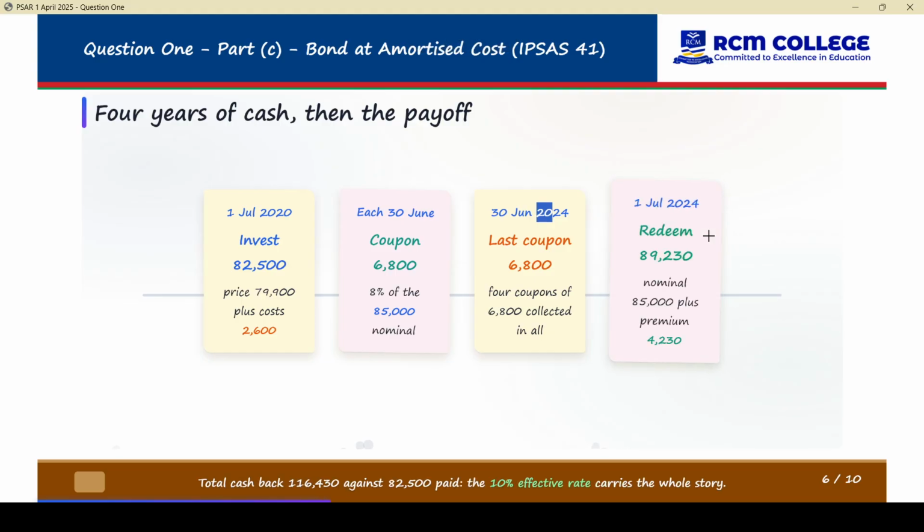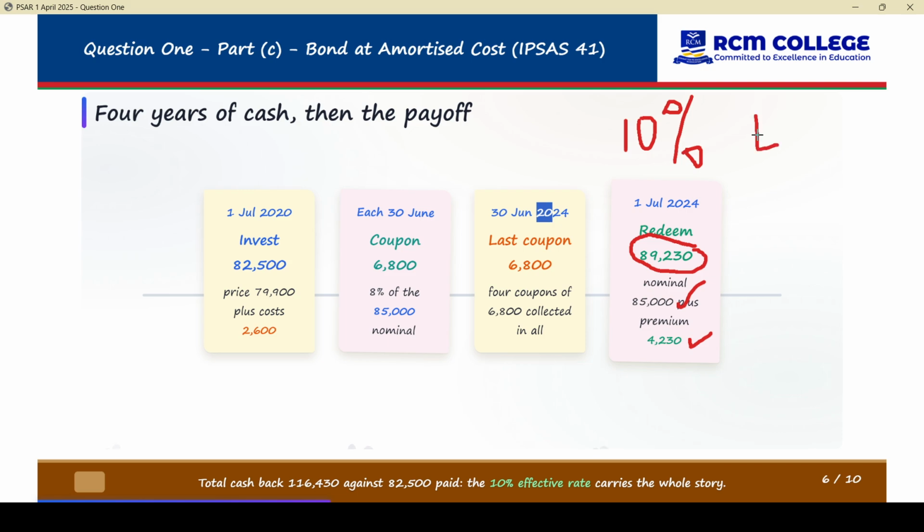Now, at the time of redemption, what will be received is 85,000 plus the premium which you are told, making 89,000. Normally in this exam we were given the 10%, but sometimes you might not be given it, and we need to calculate the EIR.